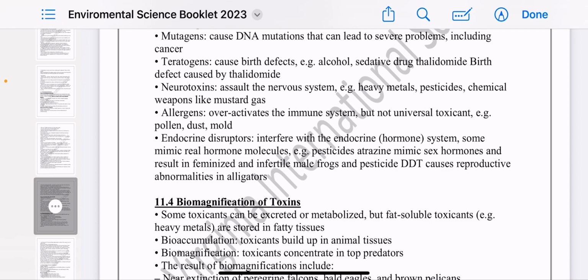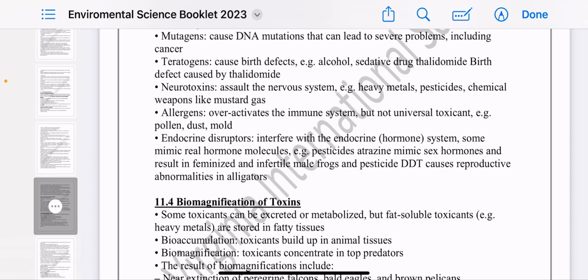And the last thing is endocrine disruptors. What's the meaning of endocrine disruptors? The endocrine system is the system composed of glands and hormones that supply the body with the hormones needed to regulate body functions. Disruptors mean that these hormones or glands are going to be disrupted, okay? We have chemicals that are going to interfere with these hormones. Some of the chemicals are going to mimic the real hormones, okay? Mimic means to act as if they are the real hormones.